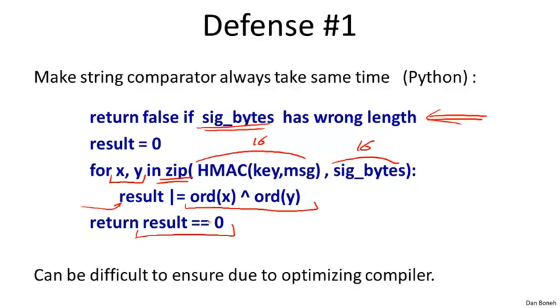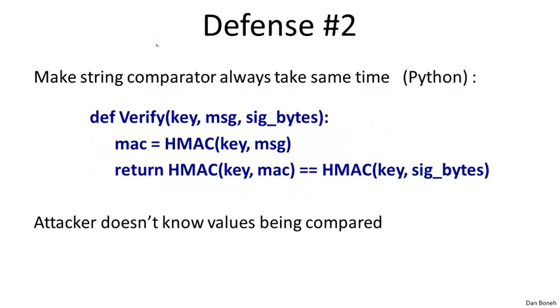However, this can be quite problematic because compilers try to be too helpful here. An optimizing compiler might look at this code and say, hey, wait a minute, I can actually improve this code by making the for loop end as soon as an incompatible set of bytes is discovered. And so the optimizing compiler could be your Achilles heel when it comes to making programs always take the same amount of time. And so a different defense, which is not as widely implemented, is to try and hide from the adversary what strings are actually being compared. Let me show you what I mean by that.